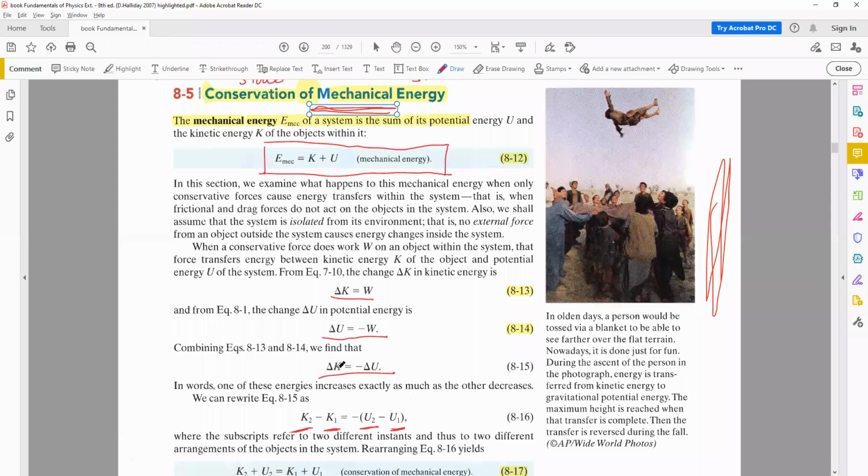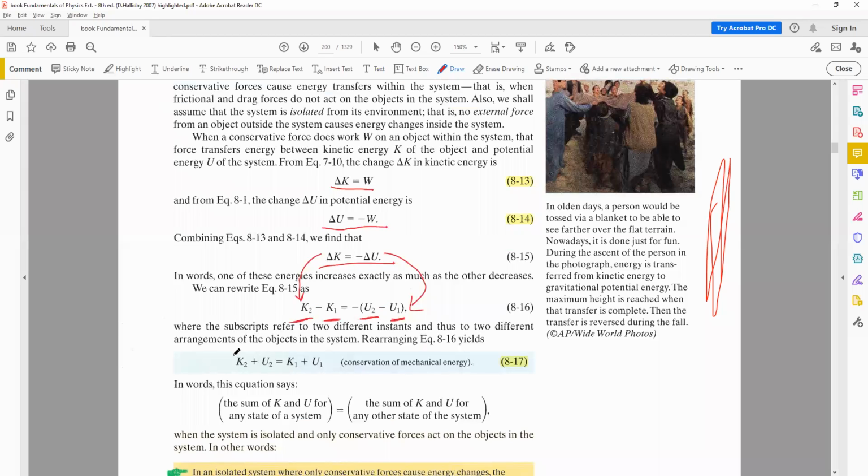And when the kinetic energy increases, the potential energy decreases, and because the sum has to remain constant, it has to be conserved. So if we write this in terms of two states, then it becomes K2 minus K1 is equal to delta K, and U2 minus U1 is equal to delta U. So when we rearrange it, we get the equation for the conservation of mechanical energy, which is the sum of the kinetic and potential energies in the second state is equal to the sum of the kinetic and potential energies in the first state.